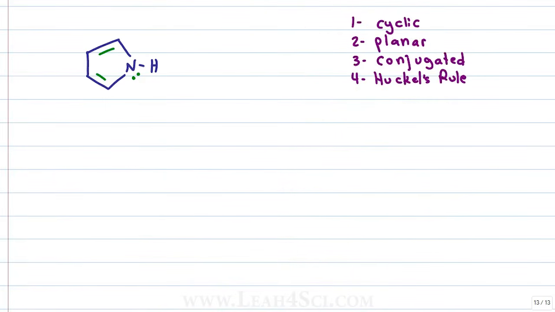Let's see how this applies to pyrrole. Is the molecule cyclic? Why, yes, it is. I can draw a circle around the ring, including the nitrogen atom. Is the molecule planar? Let's see. The carbons have pi bonds, they look sp2 hybridized. The nitrogen atom appears to be sp3 hybridized. It's got 3 bonds, 1 lone pair, which would sit in a hybridized orbital, except for the rule you should remember from resonance, and I cover this in the series link below.